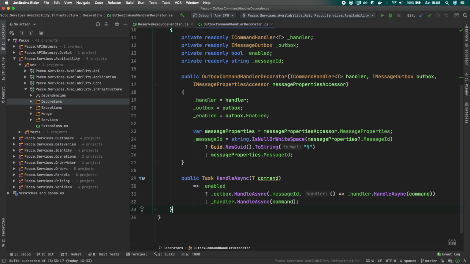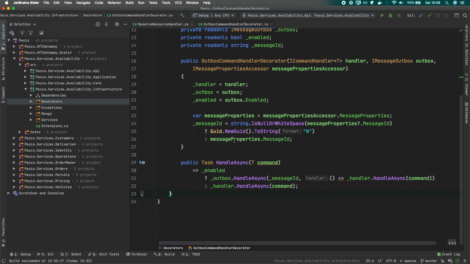Okay, so this looks pretty straightforward, but I have a question now. We do have this decorator that adds this behavior of checking and eventually calling the outbox first. But how do we actually register this? How would this decorator actually be called? And does this mean that we will have to be aware that the command handler was decorated?